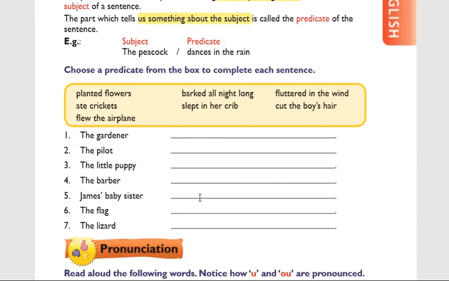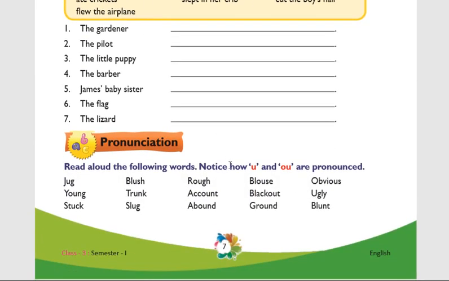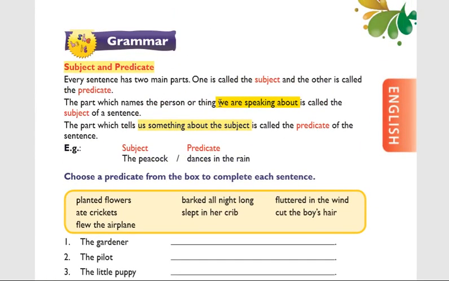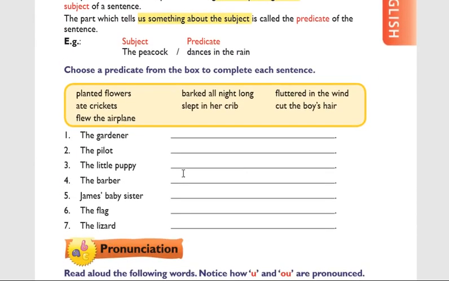Okay, now we have an example box available. Choose the predicate from the box to complete each. So we have good examples. With these examples you will understand what is subject and what is predicate. All subjects are given, seven sentences, seven subjects. The part which names a person we are speaking about, these are all our subjects. Now according to the meaning you can make meaningful predicates.